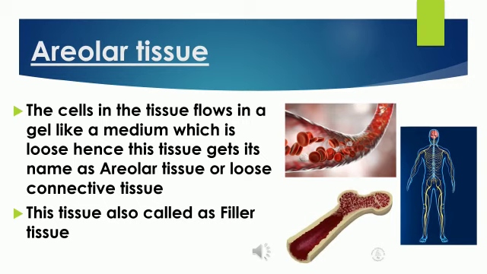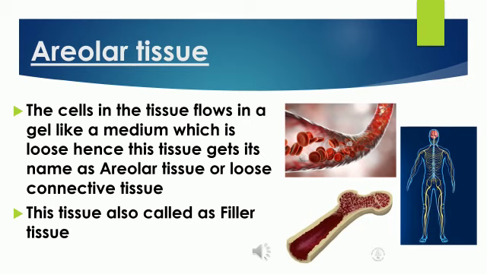The next type of connective tissue is areolar tissue. The human skin is the largest organ in humans, and the skin is connected to the muscle with a type of connective tissue. The cells in this tissue lie in a loose gel-like medium, hence it gets its name areolar tissue or loose connective tissue.